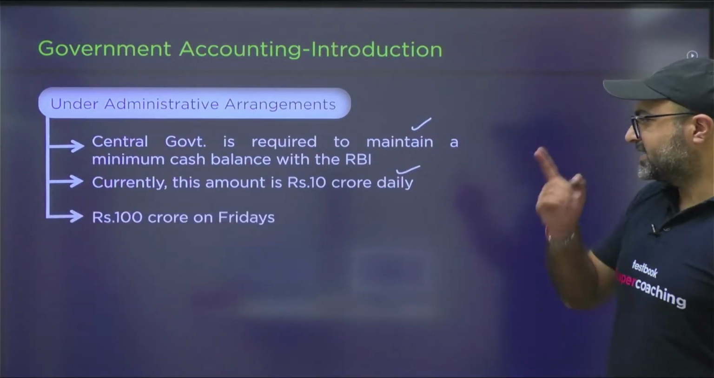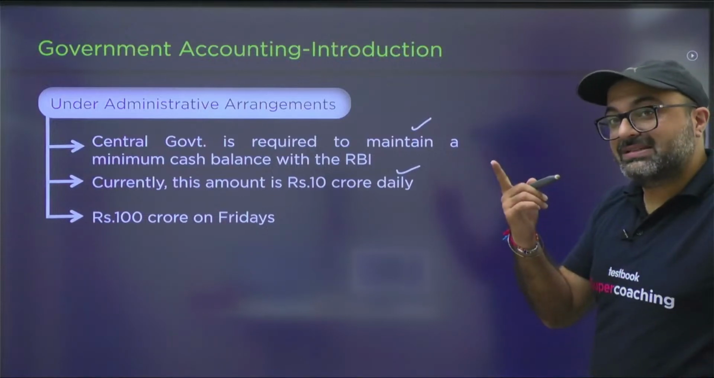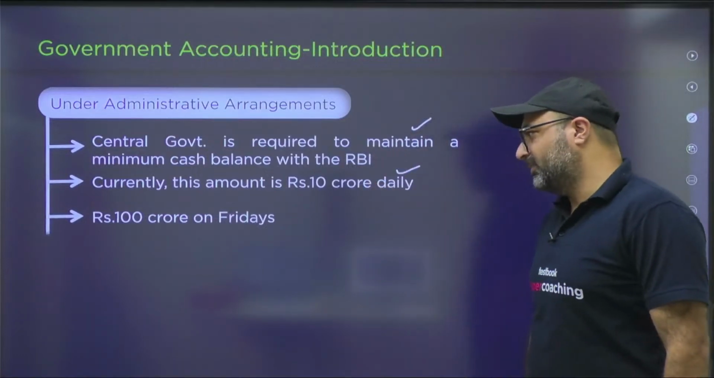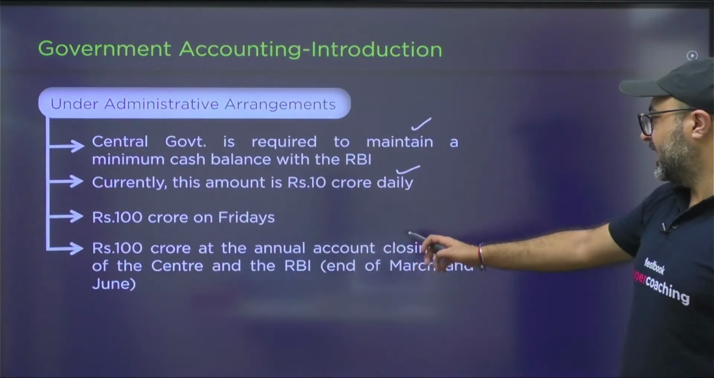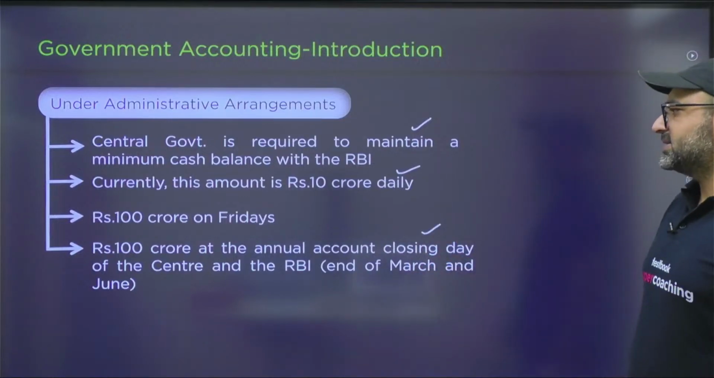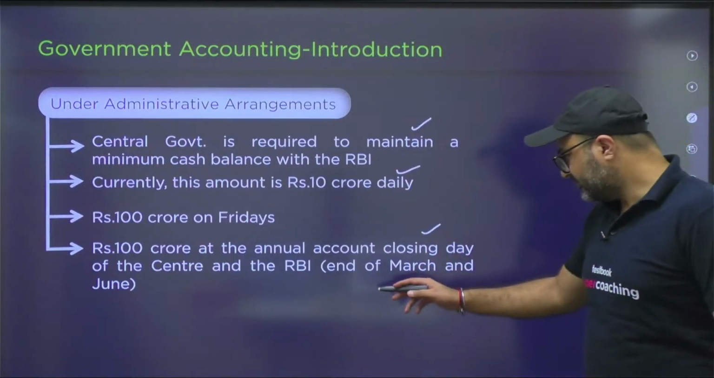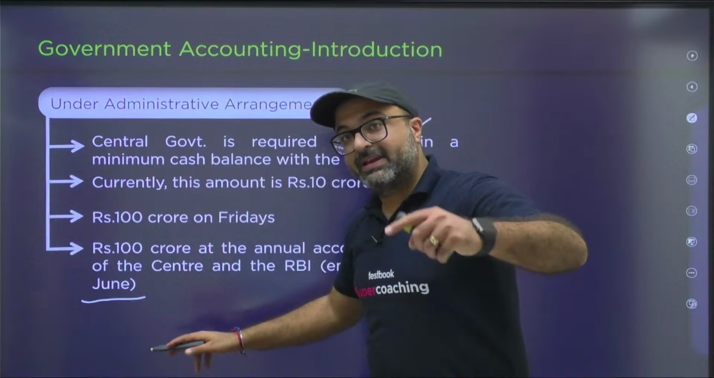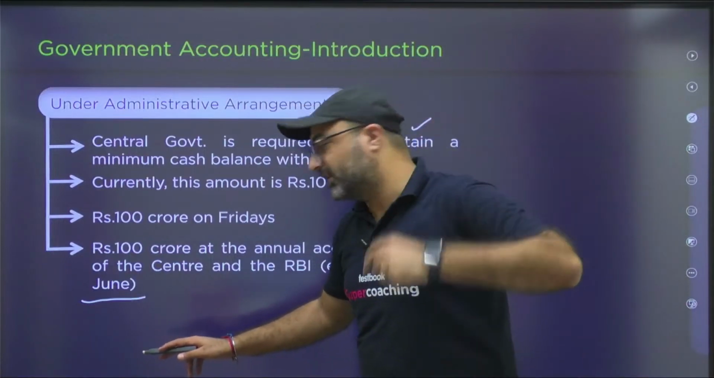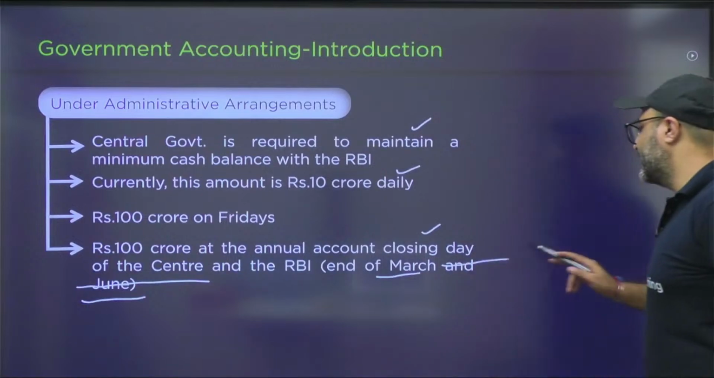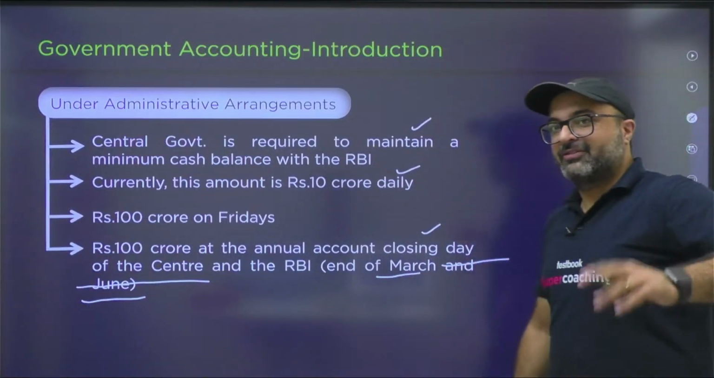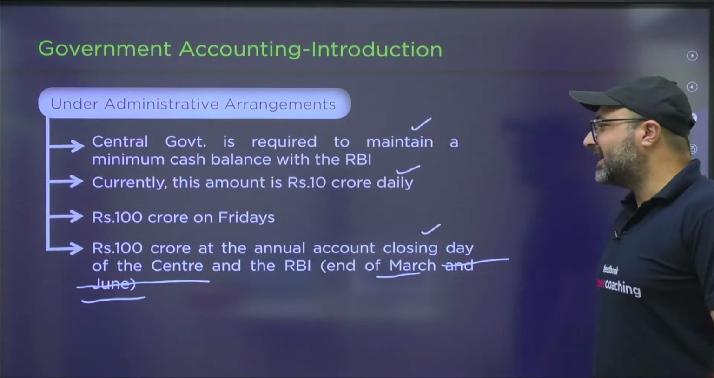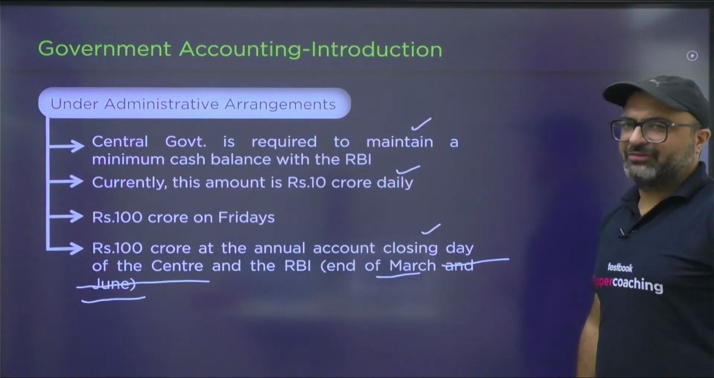Remember that, as I mentioned earlier, the minimum balances were introduced on 1st of April 1937. These were the minimum balances which I was talking about. Next point is 100 crore at the annual account closing day, as I mentioned, that is 31st of March. Earlier, it had to be maintained on 31st of March and 30th of June, because RBI's financial year was completed earlier on 30th of June, but now it needs to be maintained only on 31st of March, because RBI's financial year is also now coinciding with the government's financial year.